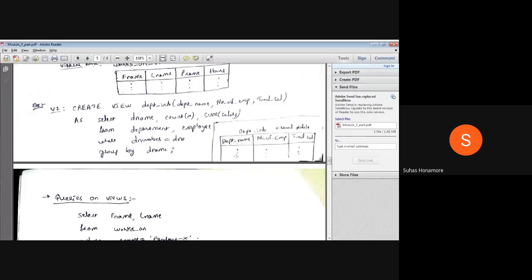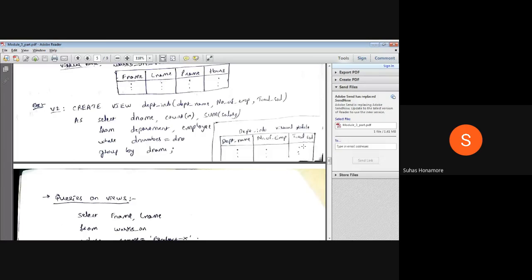Okay, suppose in this example I have a department named ABC, with 5 employees, and the total salary is 1 lakh. Suppose I want to modify the total salary from 1 lakh to 1.1 lakh. What will happen? 10,000 is increased in the department salary, but actually it has to reflect in at least one of the employees. At least one employee should get the hike, then only the department salary will increase.